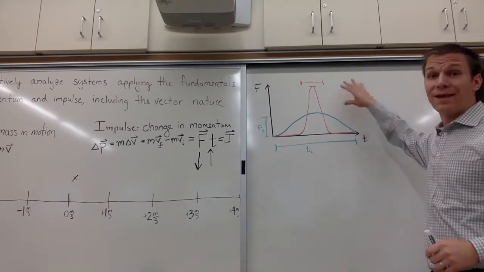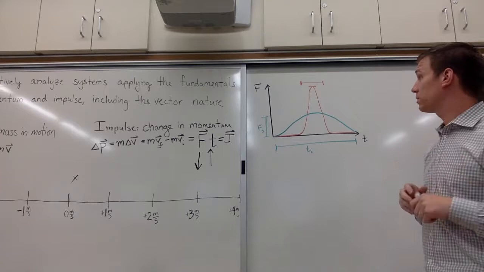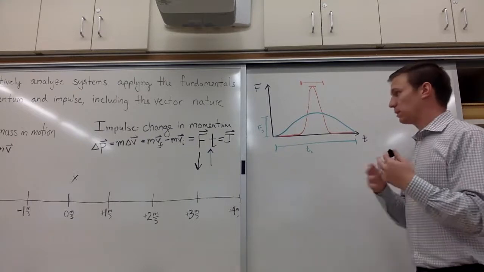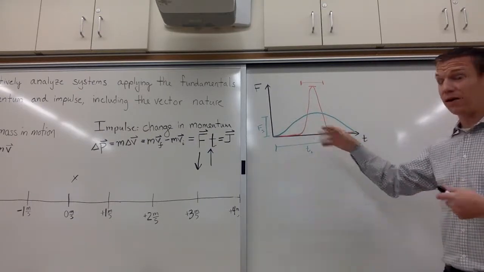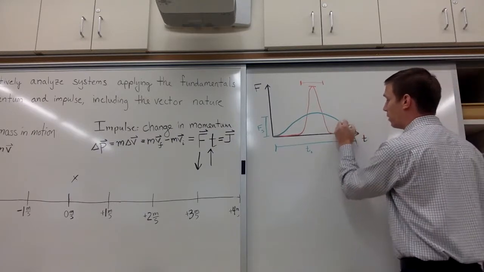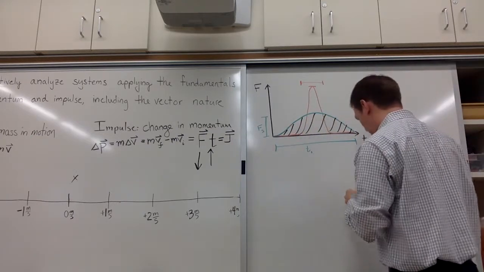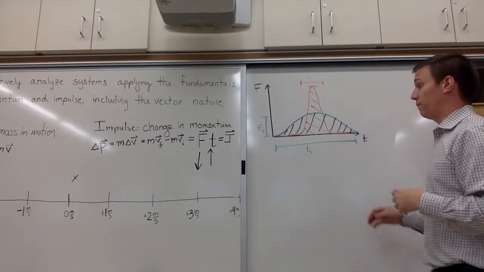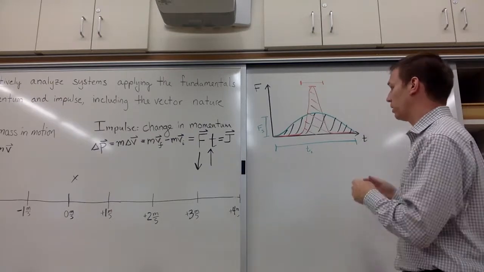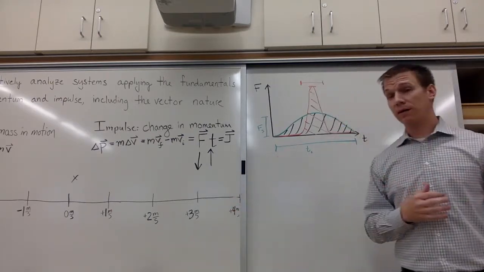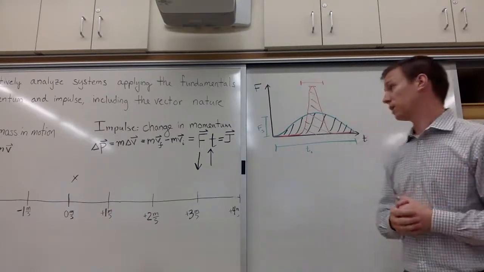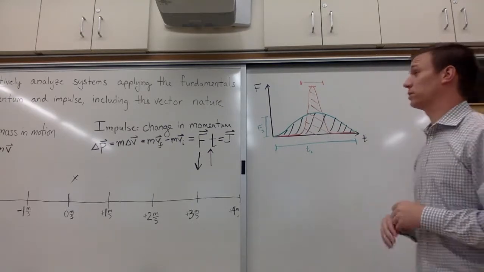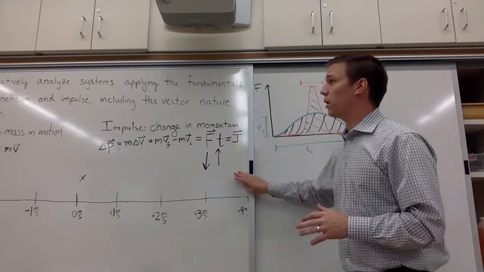One last thing from this graph. The area bound by the graph gives the change in momentum. So force times time is change in momentum. This is a bit of an approximation, but force times time sort of gives us area here. We really need calculus. But if we were to add up all the area under the green curve and compare that to all the area under the red curve, if I did it correctly, they would be the exact same area if it had the exact same change in momentum. So you stop the ball that was going 10 meters per second, and you stop that same ball again going 10 meters per second, but you just stopped it with soft hands versus stone hands. So same impulse, but different force. All right, so there's an overview of Target 1.